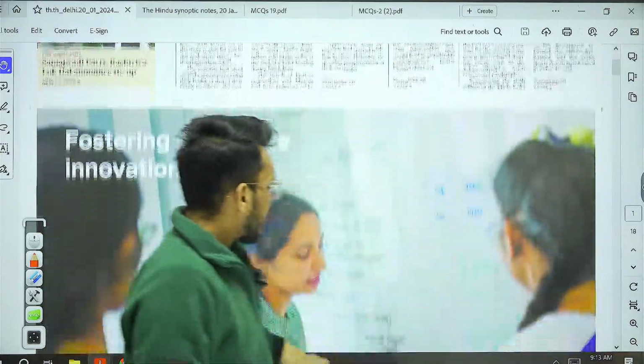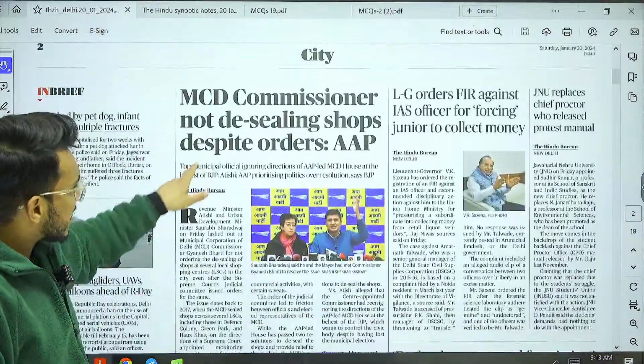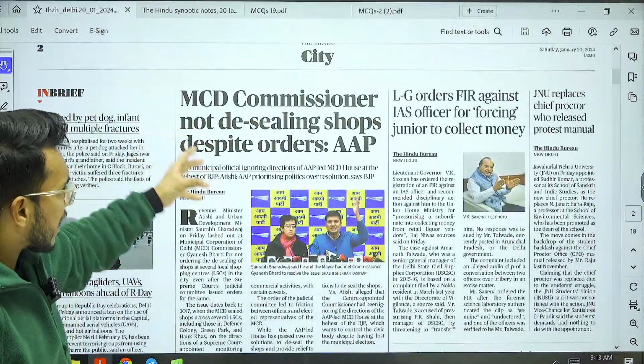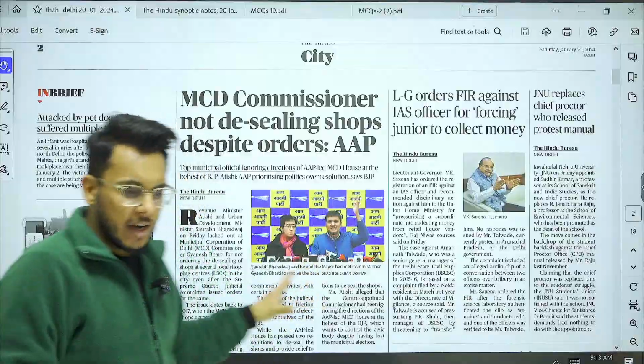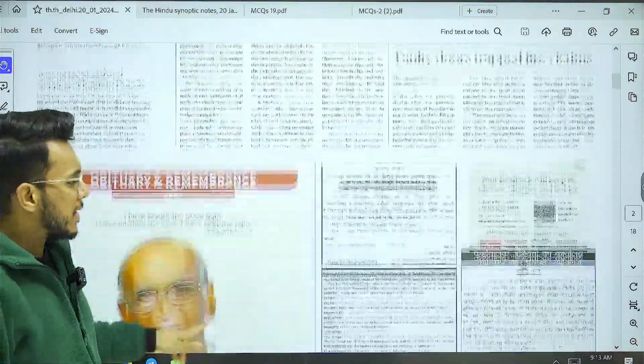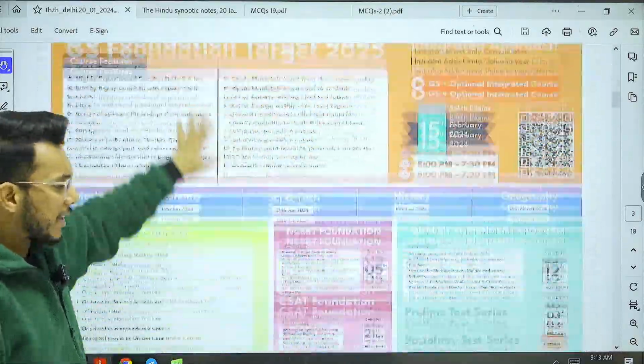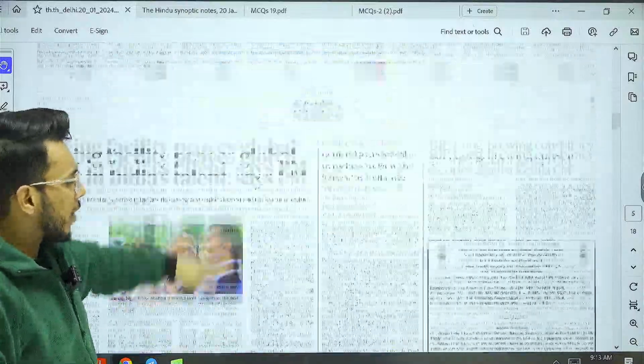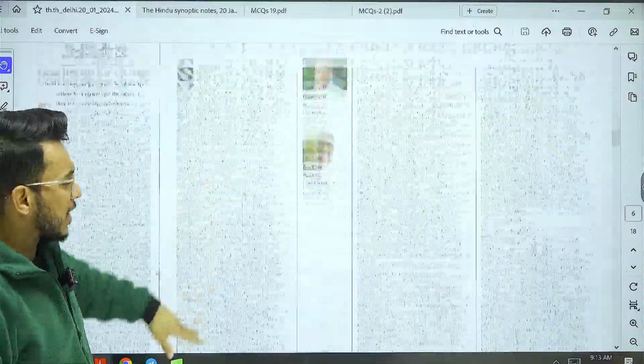Okay. Then we have the advertisements in the regional section. Largely we have the political articles related to Delhi, etc. Not very important for examination. So you can just skip it. Then we have this advertisement. And largely the regional articles are there.